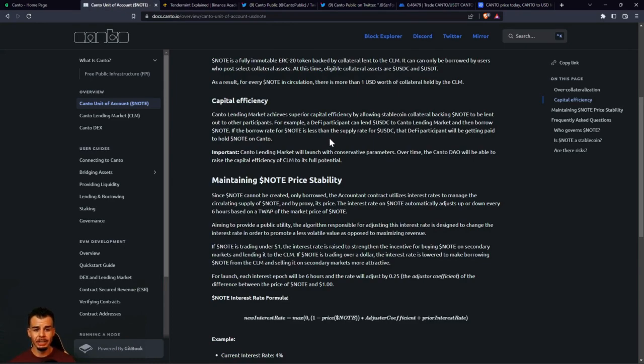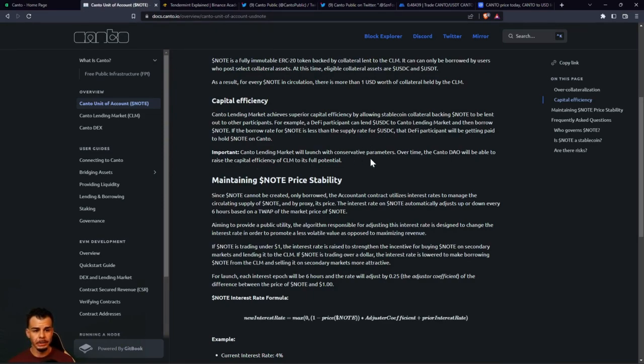Canto lending market achieves superior capital efficiency by allowing stablecoin collateral backing note to be lent out to other participants. For example, a DeFi participant can lend USDC to Canto lending market, the CLM, and then borrow note. If the borrow rate for note is less than the supply rate for USDC, then that DeFi participant will be getting paid to hold note on Canto. Important, okay? This is important.